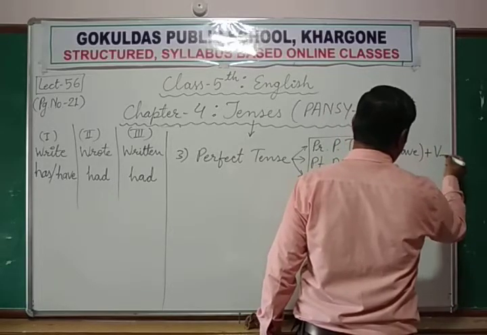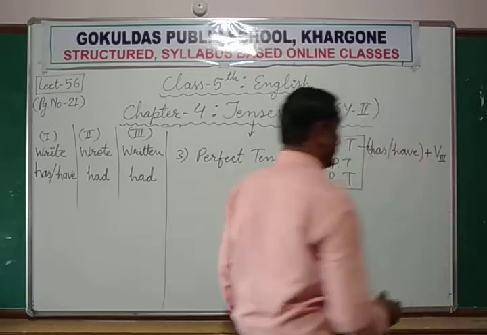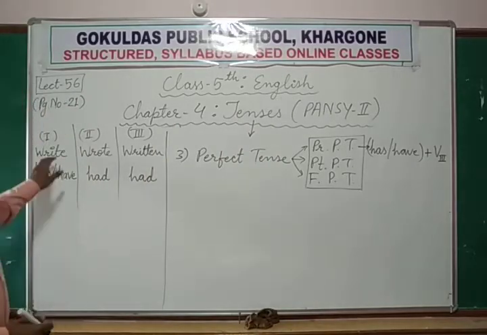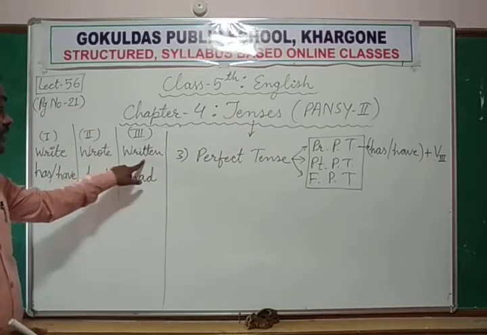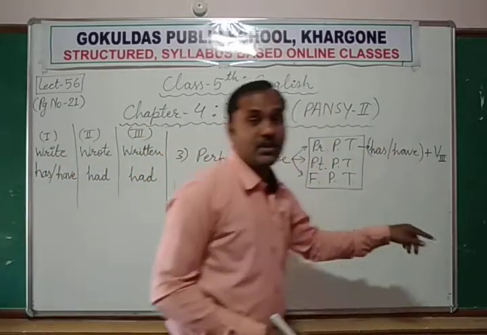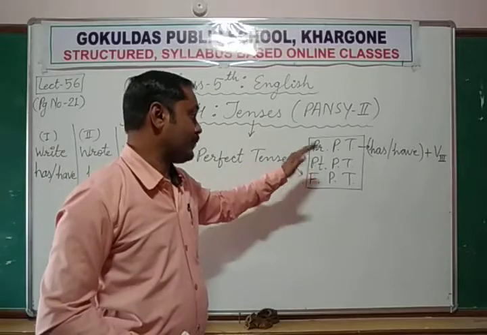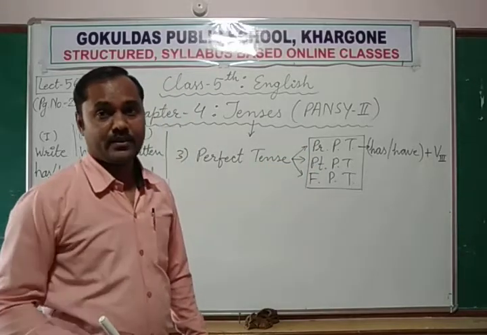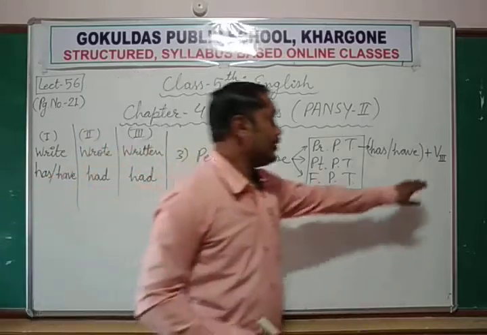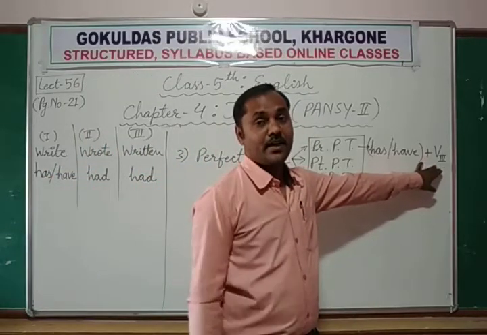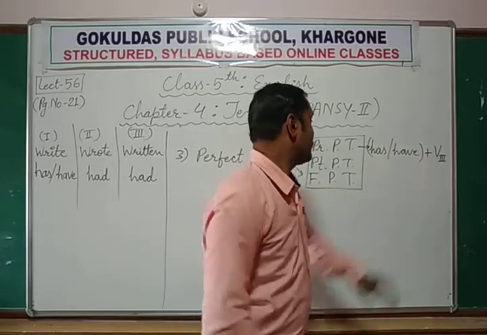And main verbs always come in third form or the past participle form of the verb, just like write, wrote, written. So third form will always come in the perfect tense, whether it is present perfect, past perfect or future perfect. But one thing is common in all perfect tense, that verbs always come in third form, means past participle form.